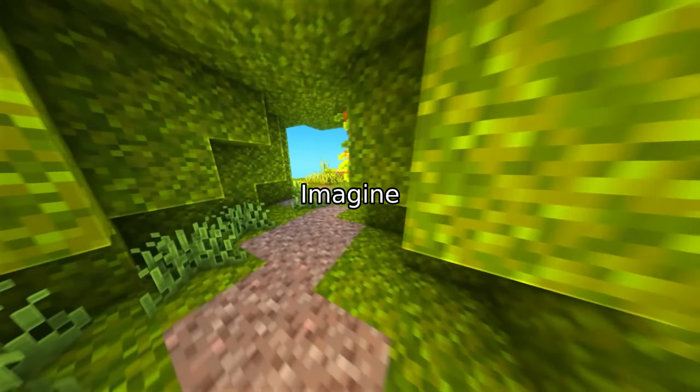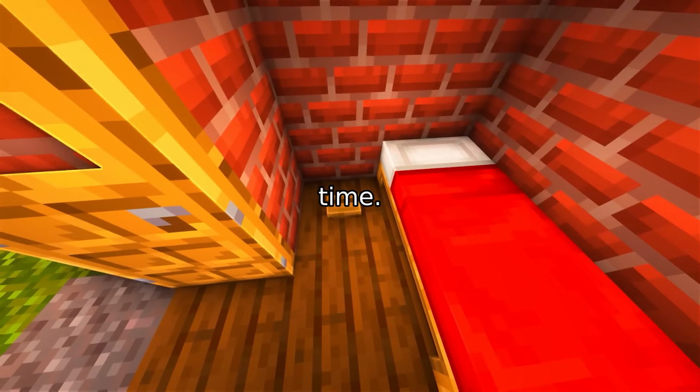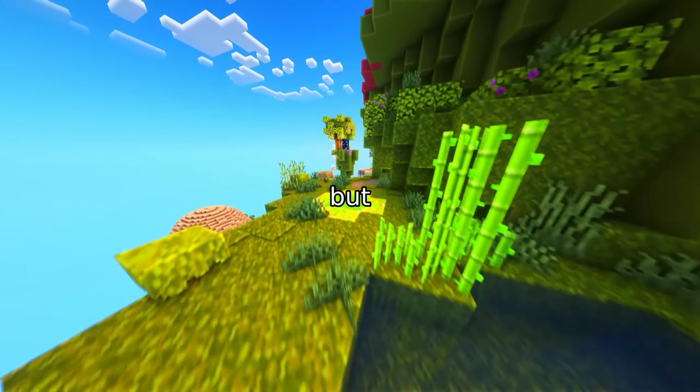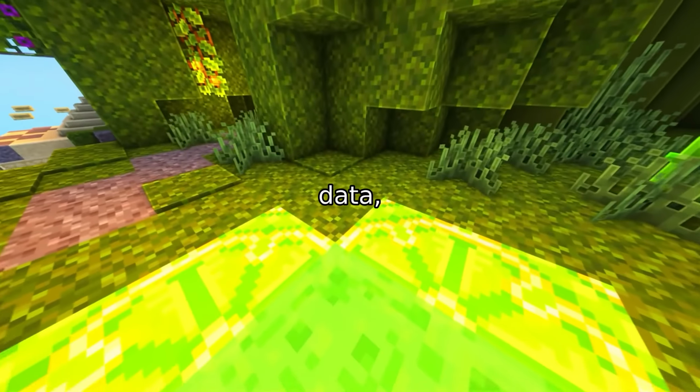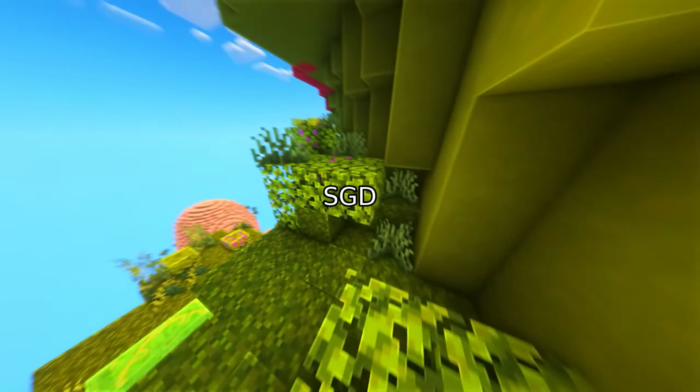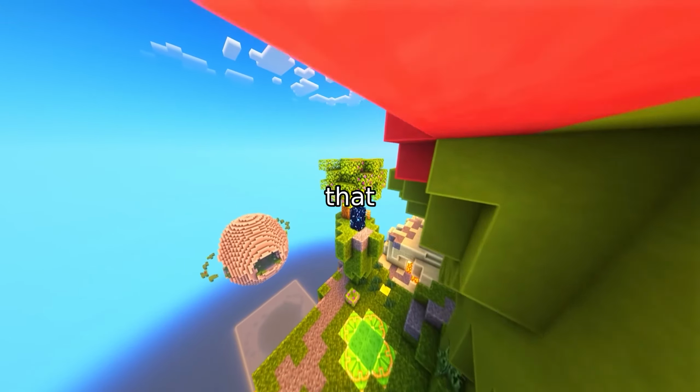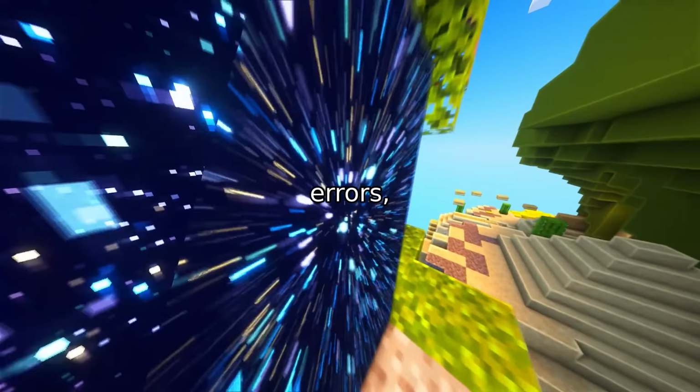Let's start with the basics. Imagine you're trying to find the lowest point in a mountain range, but you can only see a tiny patch of the landscape at a time. You take steps based on the slope you feel, but random gusts of wind, like noise in the data, might push you off course. That's SGD in a nutshell. It's a method that tweaks model parameters to minimize errors, but it's not perfect, because real-world data is messy. And that messiness, it's what makes SGD's journey so fascinating.